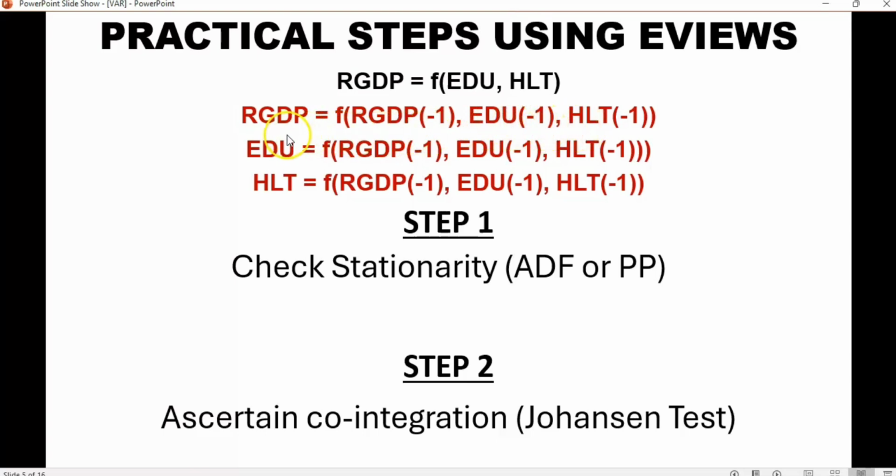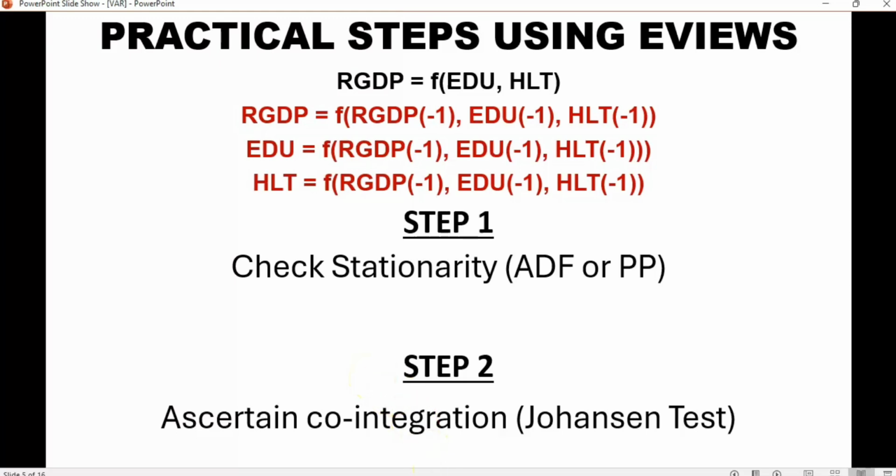expenditures. And also, education is a function of the past values of real GDP and the past values of both health and education expenditures. And the third one is health expenditure is a function of the past values of real GDP and the past values of education and health expenditures. Now, we're going to check the stationarity of the three variables, and then ascertain if a long-run relationship exists among them.